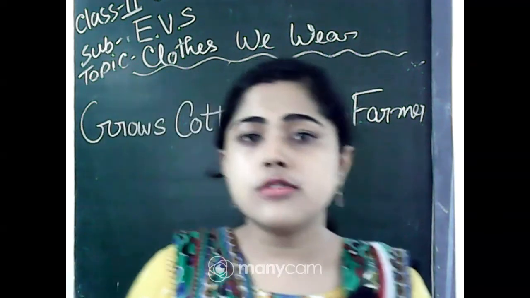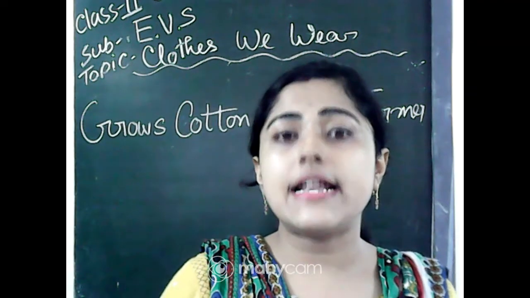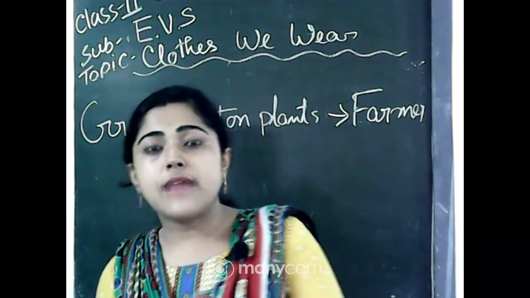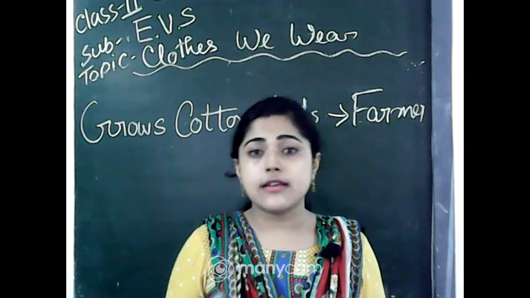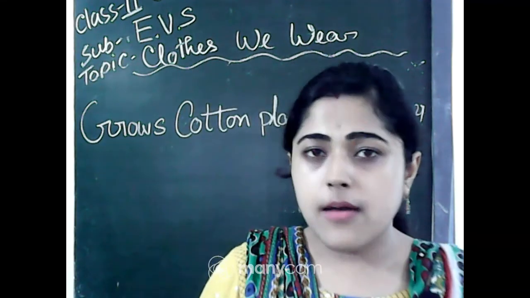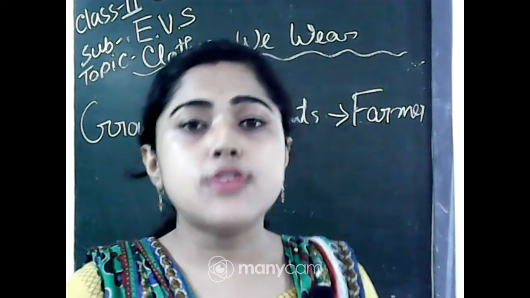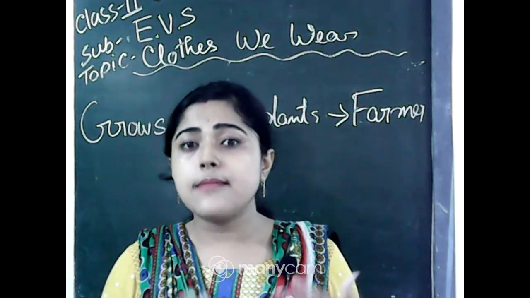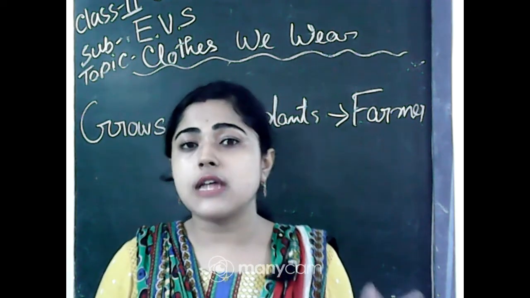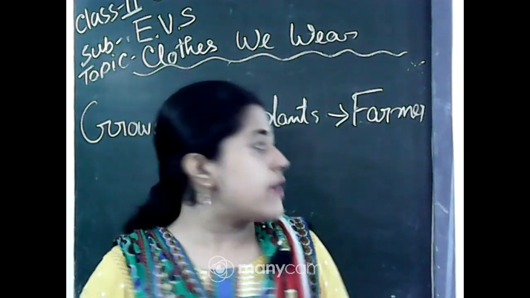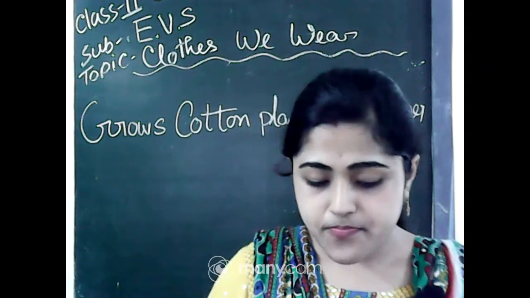Those people who cultivate our food grains, those vegetables, those who work on fields, we call the farmer, right? They cultivate those cotton plants. Those people we call the farmer.